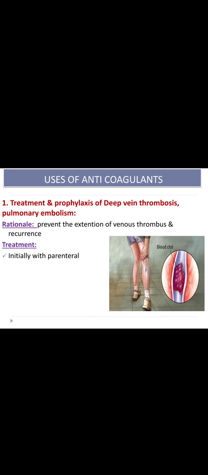Initially, we can give heparin for the management, then warfarin for maintenance therapy. Next, use in unstable angina, and the rationale is to prevent myocardial infarction. Third one is myocardial infarction, where these agents prevent the extension of thrombus.